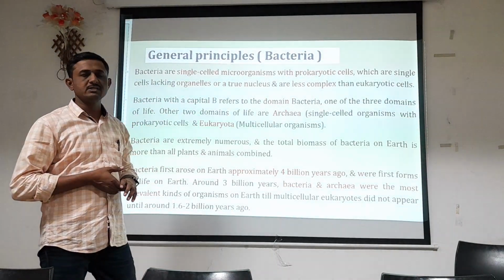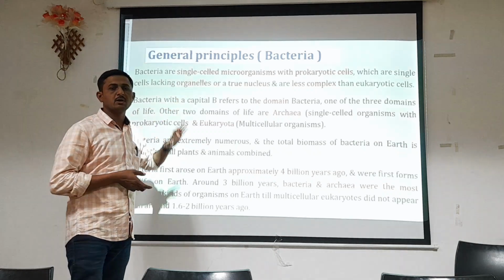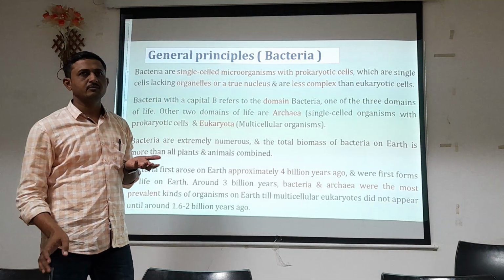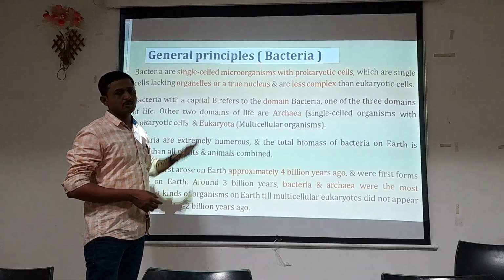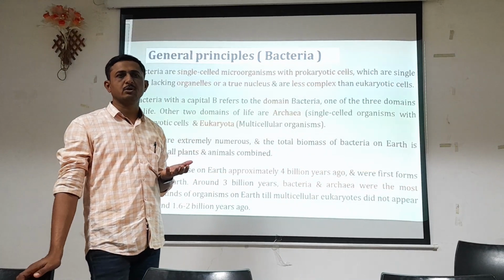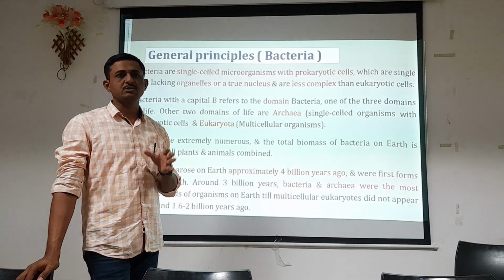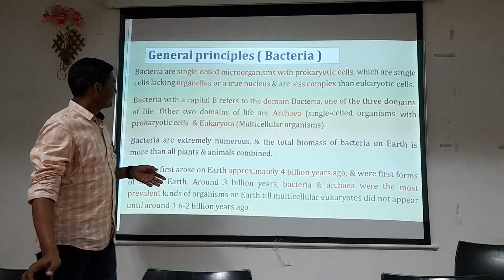That means their nucleus is not properly or highly developed. They lack some cellular organelles as are present in eukaryotic cells. The cellular composition of prokaryotes or bacteria is less complex, or simpler, than that of eukaryotic cells.